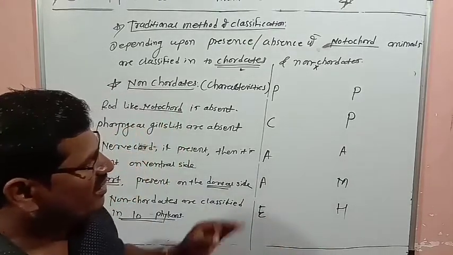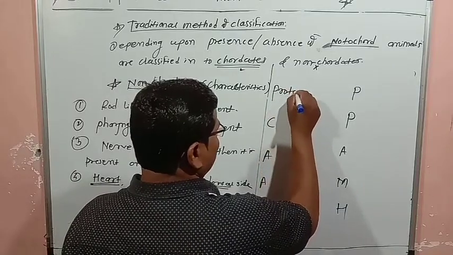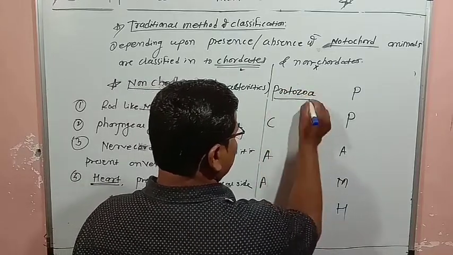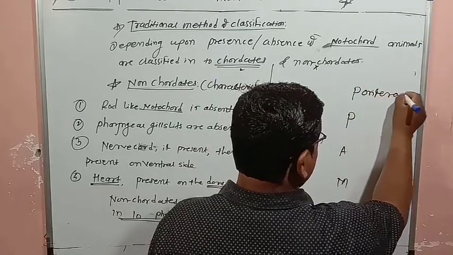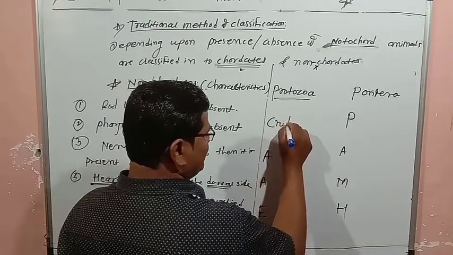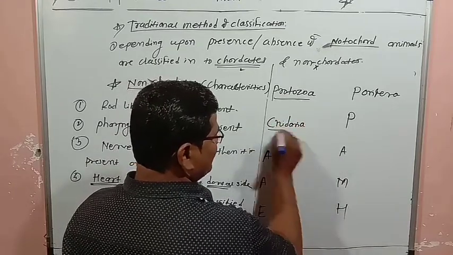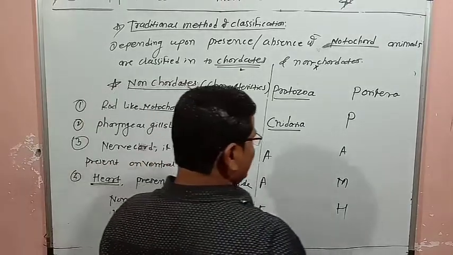So what do we mean by PP? Protozoa, Porifera, and next one Cnidaria, also called Coelenterata.